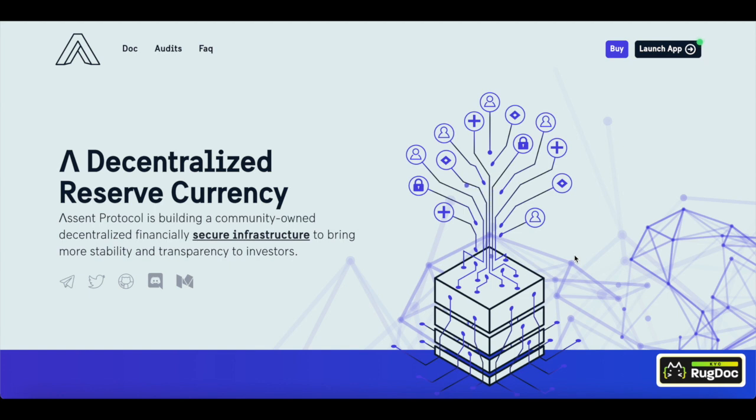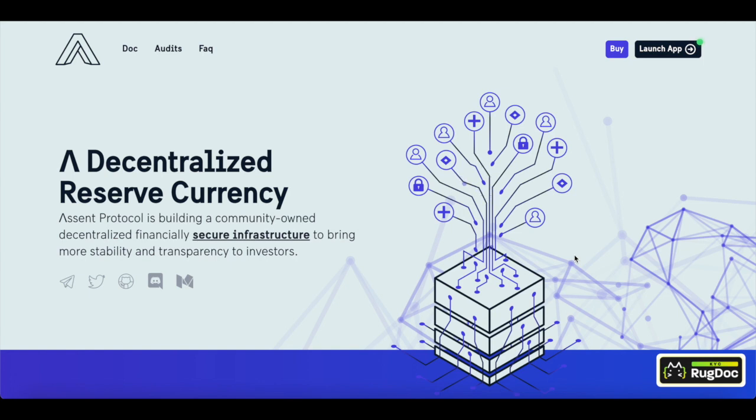Assent Protocol will be a DAO project. This means that the community will have a say in how we grow and how we optimize. It also has a special locker system to control the circulating supply of ASNT, and protocol-owned liquidity through bonding features.